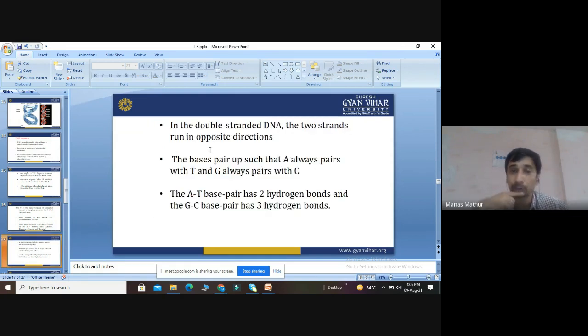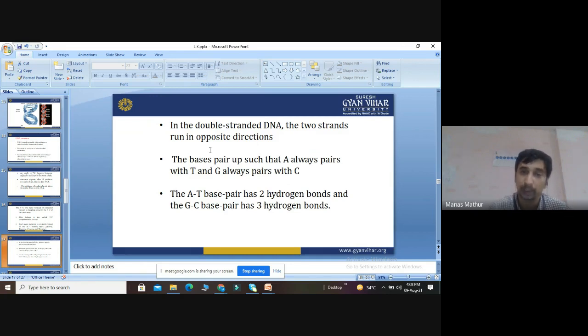When we talk about double stranded DNA, I told you both strands are in opposite directions and complementary to each other, one 5' to 3', another 3' to 5'. Bonding is the same, but direction is opposite. That's why we call them complementary.